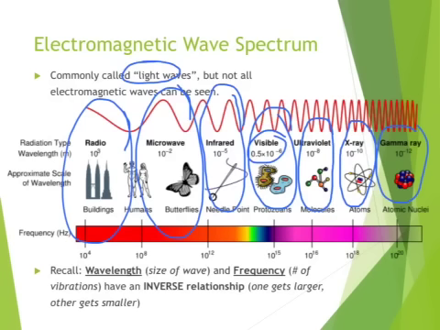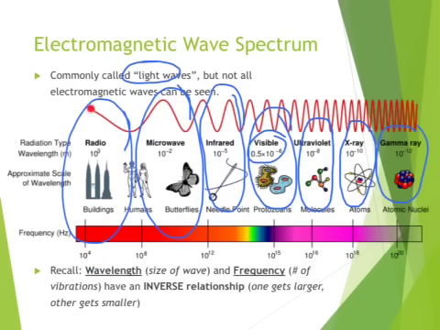The wavelength, which is, remember, the size of the wave. Remember that wavelength and frequency have an inverse relationship. So as wavelength increases, frequency decreases, or vice versa. So you can see here, this is a long wavelength, but because this is a long wavelength, that means there's very few vibrations, which means this is a small frequency.